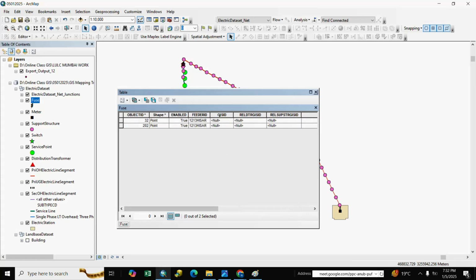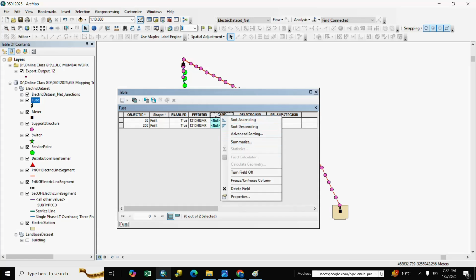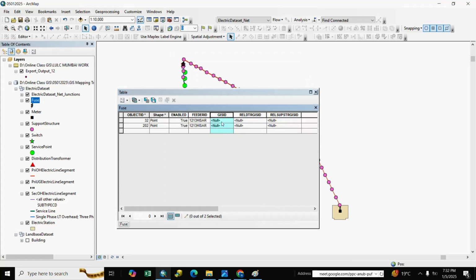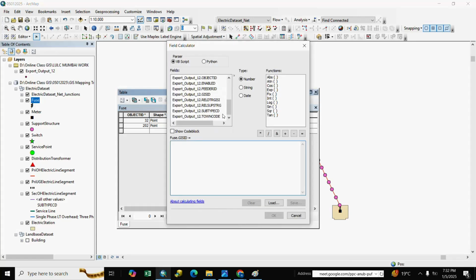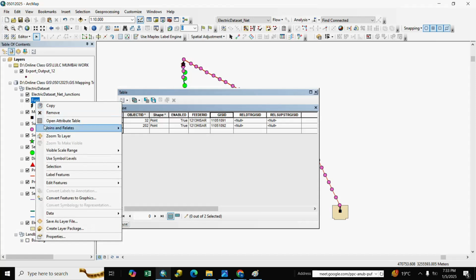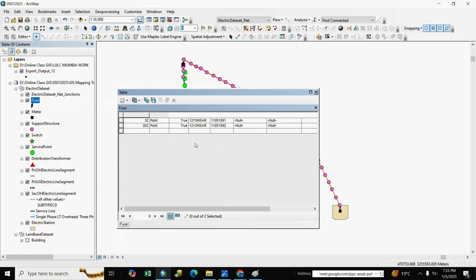We populate it: right click, start editing, right click, field calculator and we go to GIS ID and OK. And we remove our join file. Our GIS ID unique ID is completed.